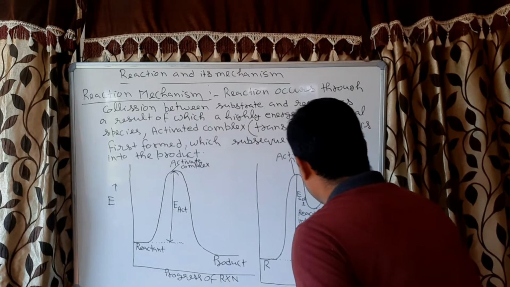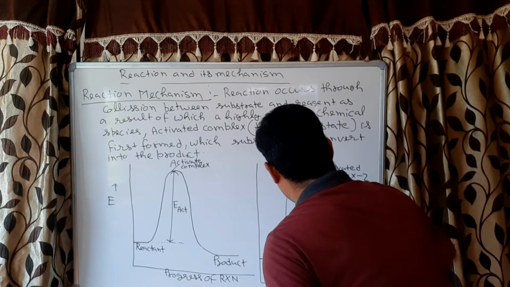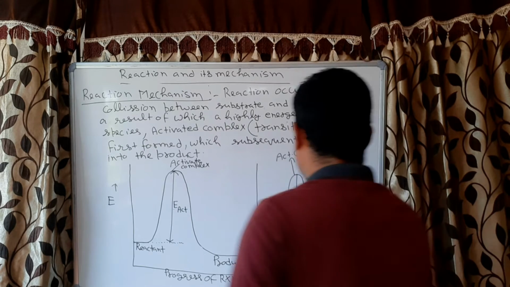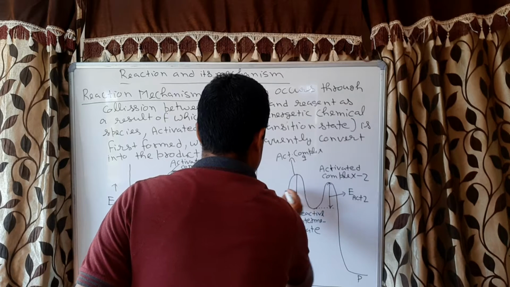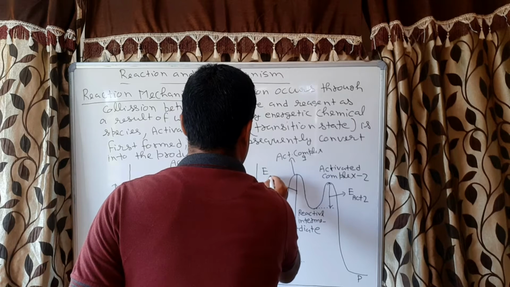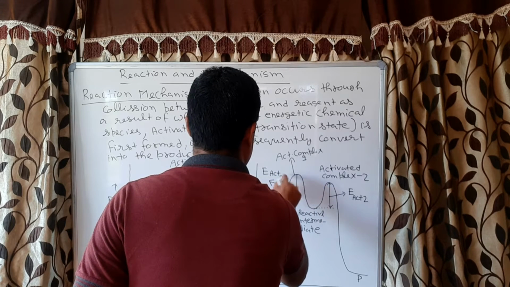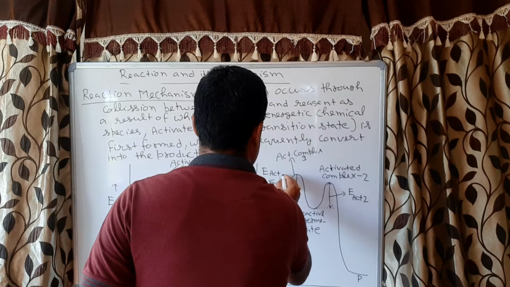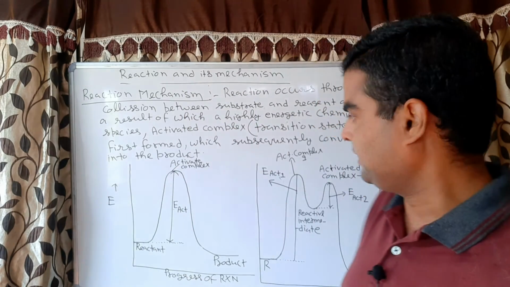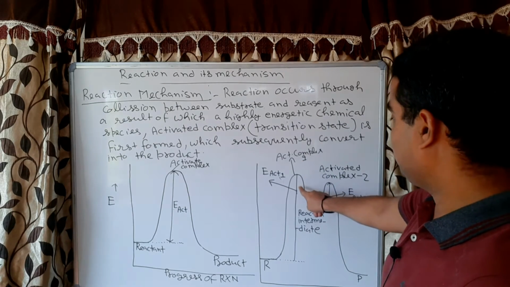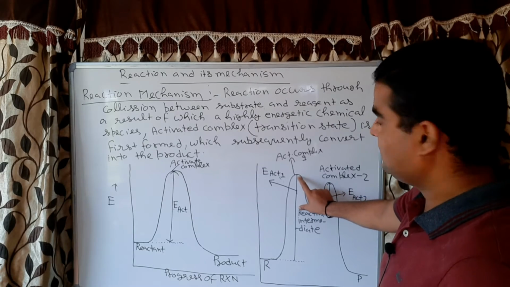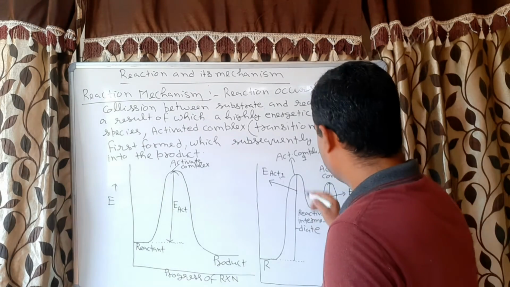I will write it clearly here, E act 1. Correct. Now here you can see, in this case this activation energy is lesser than this activation energy. Correct or not?